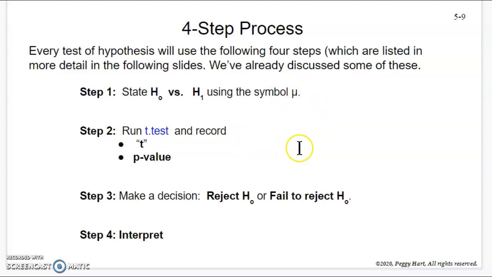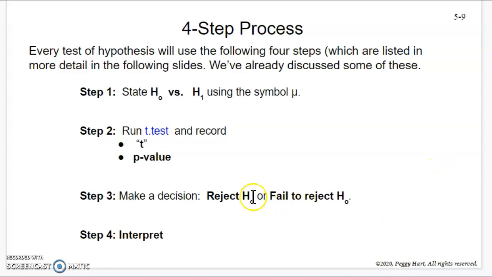Then you're going to run t.test. Notice it's the same code. We usually call these t-tests, and record t and a p-value. So you're going to see a t come out and something called a p-value come out. We actually saw both of these values in that previous example. I didn't necessarily call them that.